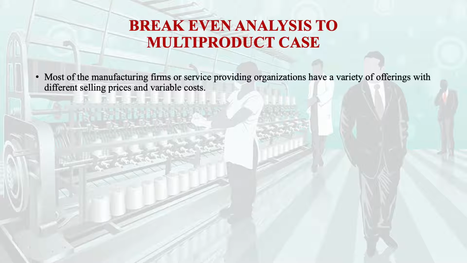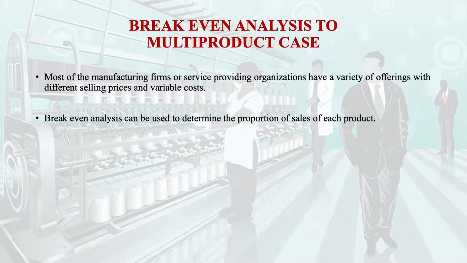The reason for this discussion is that most organizations, manufacturing firms or service providing organizations have a variety of offerings with different selling price and variable cost. Break-even analysis can be used to determine the proportion of sales of each product. This can be done by giving a weight to each product's contribution by the proportion of the sale.